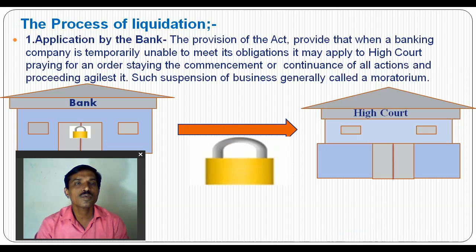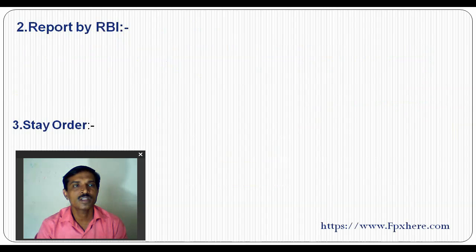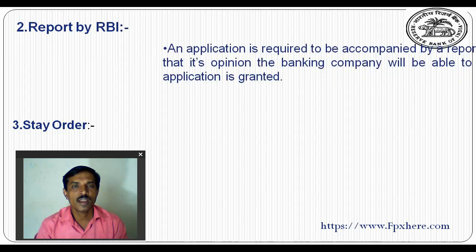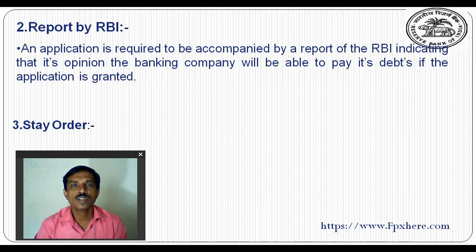In the process of liquidation, the first step is the application of the bank to the High Court for the liquidation or termination of their banking business. The second is the report prepared by the RBI about the banking company. The application is required to be accompanied by the report of the RBI indicating that, in its opinion, the banking company will be able to pay its debts if the application is granted.